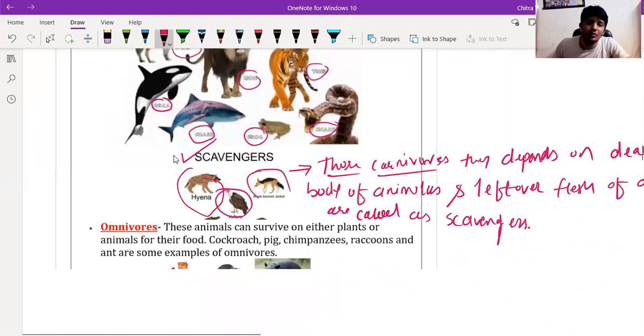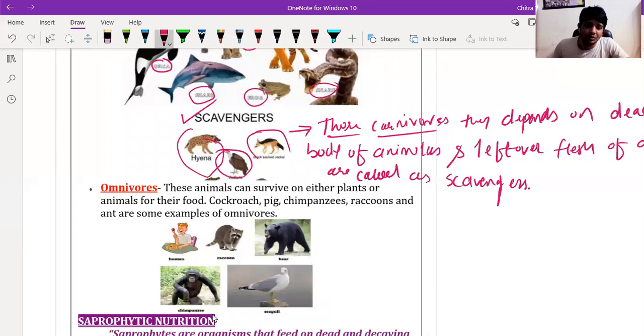Now we have omnivores. We are also omnivores. Those organisms depend on plants as well as animals for their food. Human beings eat food that comes directly from plants, like vegetables, rice, wheat, and bajra. We also depend on animals, like chicken, mutton, eggs, and fish. So those organisms that depend on plants as well as animals for their food are called omnivores.